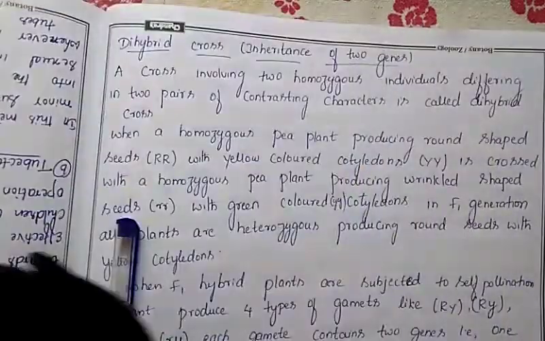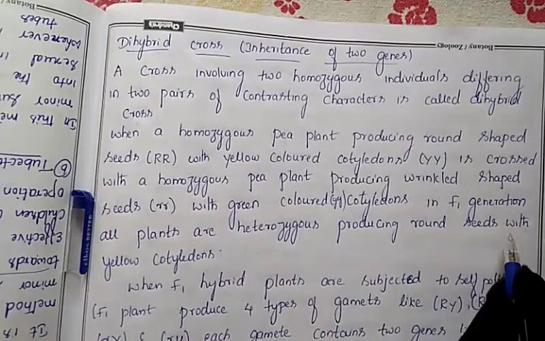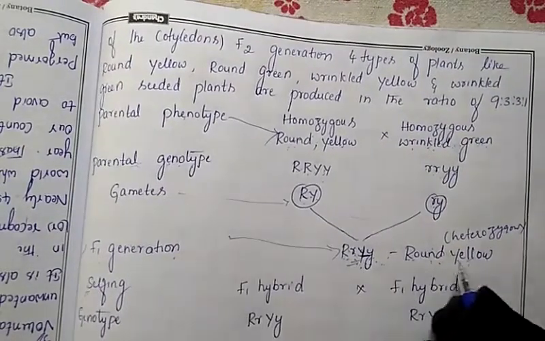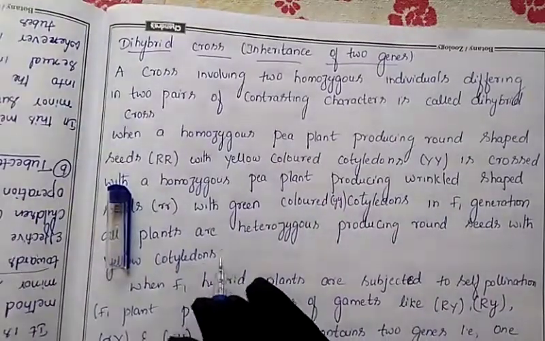Round yellow shape is present. So that means here it is producing round seeds with a yellow cotyledon. Heterozygous, what does it produce? Round seeds with yellow color cotyledons we will get. So this is the term character.